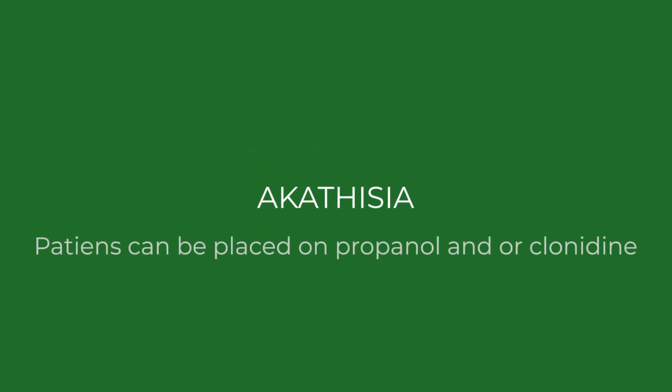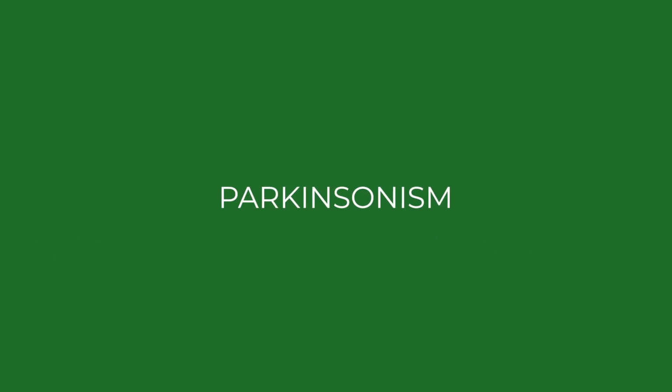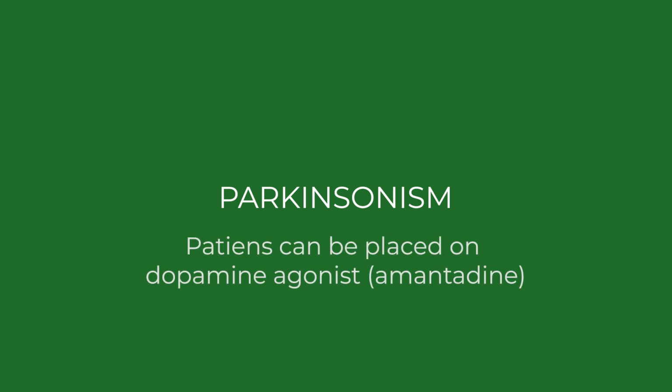For akathisia, the patient can be placed on propranolol or clonidine, which will reduce the restlessness the patient is presenting with. For parkinsonism or pseudo-parkinsonism, we give dopamine agonists like amantadine. This is just a synopsis of what we expect students to know about extrapyramidal side effects.